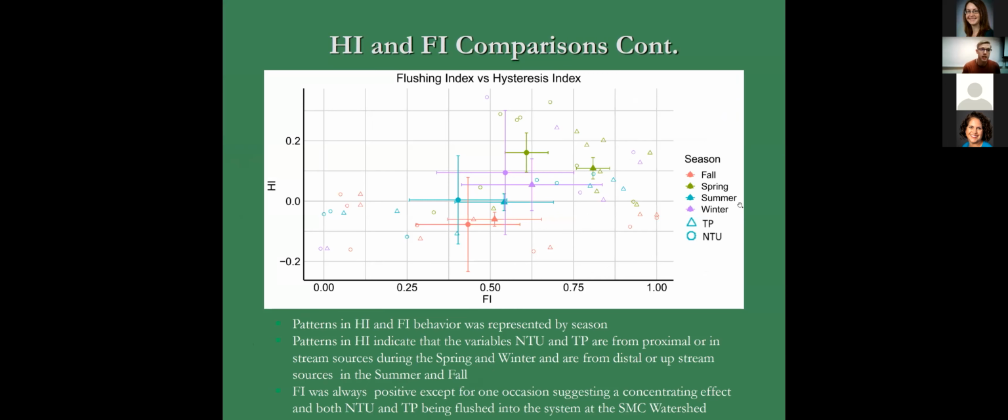So hysteresis index and flushing index values were calculated for each event for both turbidity and total phosphorus, and then were represented by season. So in this graph here, the colors are representative of specific seasons. The filled points represent the mean values for each of the variables in a specific season. And then the empty or hollow shapes represent individual storm events. Triangles represent total phosphorus, and circles are representative of turbidity for this figure.